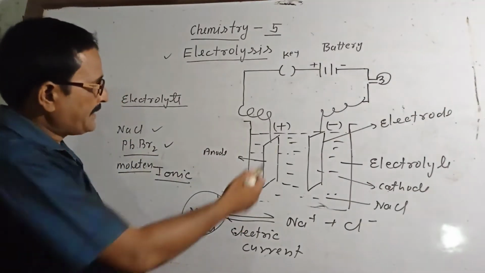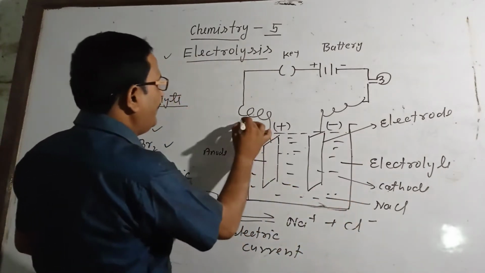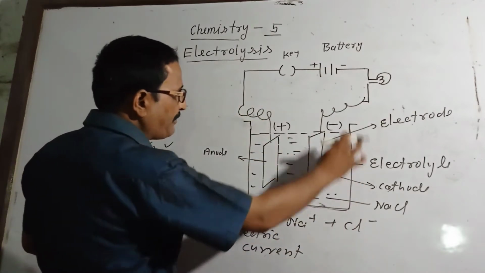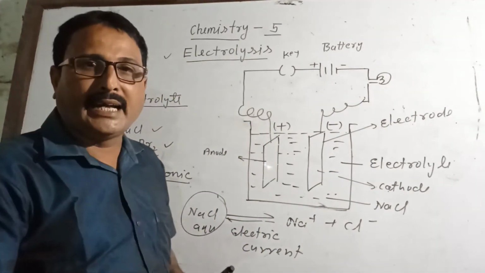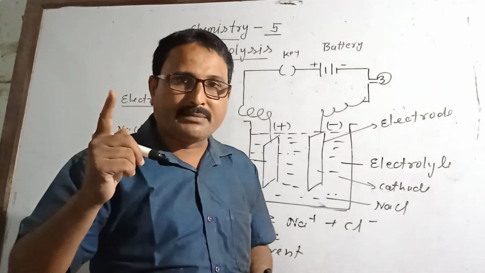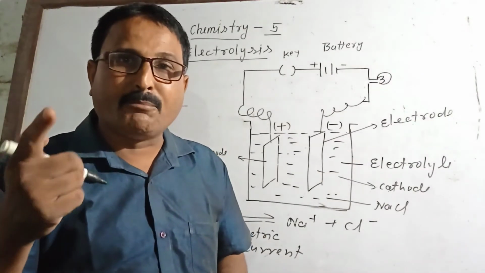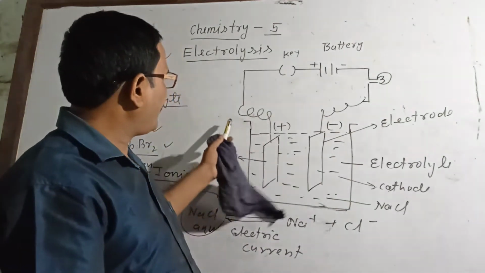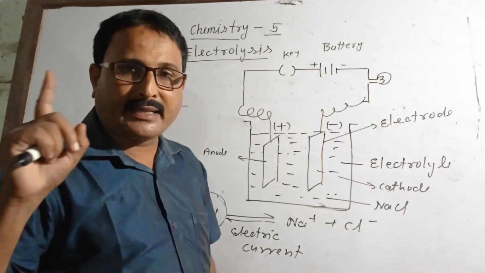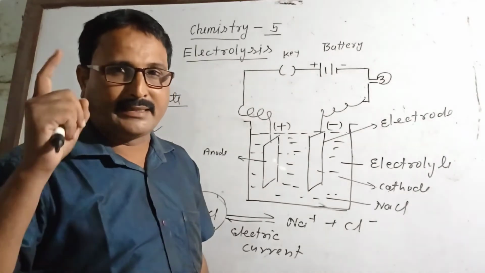Now focus on the figure. The container in which electrolysis takes place is called an electrolytic cell or voltameter. I am not saying voltmeter, because voltmeter, you know, is used for measuring potential difference. I am saying voltameter, the container in which electrolysis takes place. That container is called electrolytic cell or voltameter.